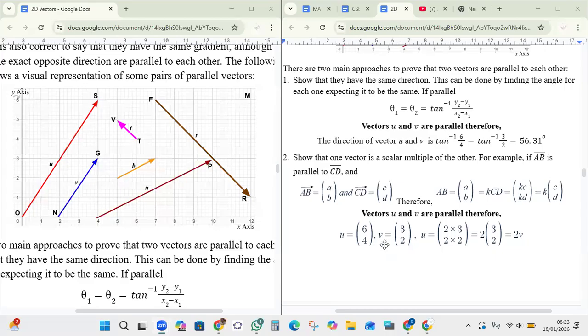And here's the calculation. u is equal to 6, 4. Okay? And v is equal to 3, 2. So therefore, u is equal to 2 times 3, 2, which is equal to 2 times 3, 6. So the 2 is factored out, that's a scalar multiple. And 2 times 2 is 4. So u is equal to 2 times v.